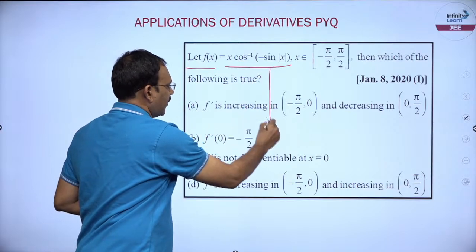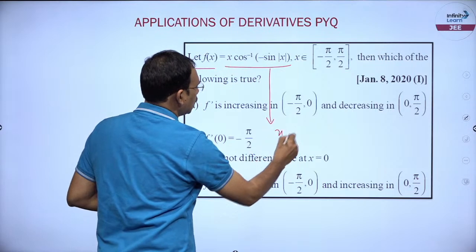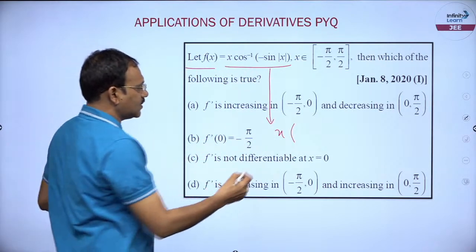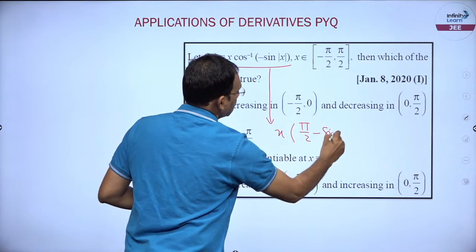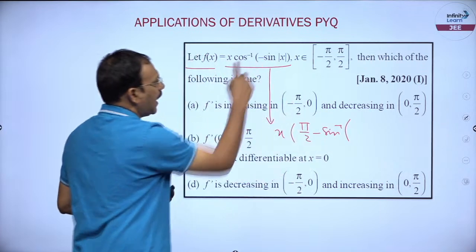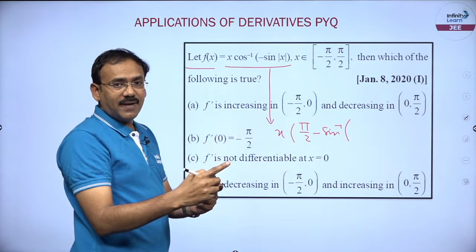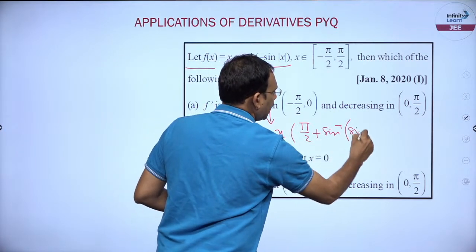How to simplify, friends? You just see, this is x into cos inverse of minus sin mod x. You can write pi by 2 minus sin inverse of minus sin mod x, but sin inverse of minus x is minus sin inverse x. So I can write plus sin inverse of sin mod x.